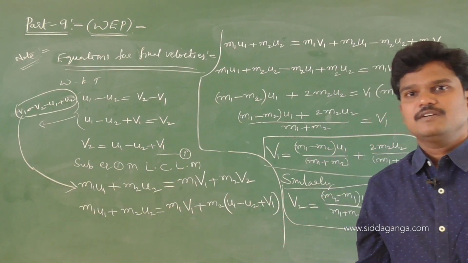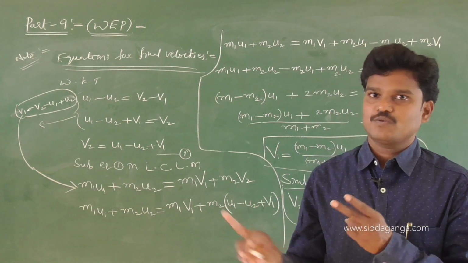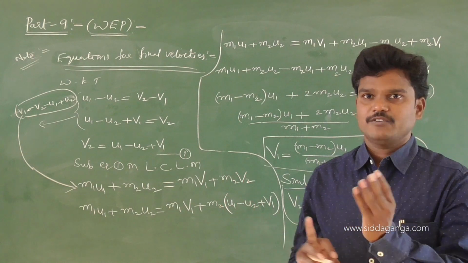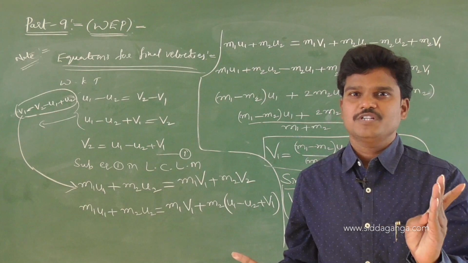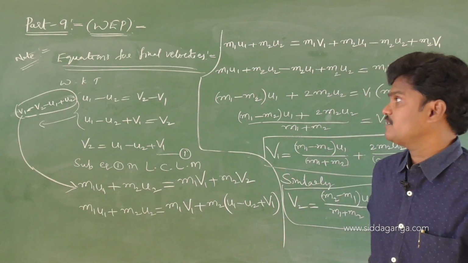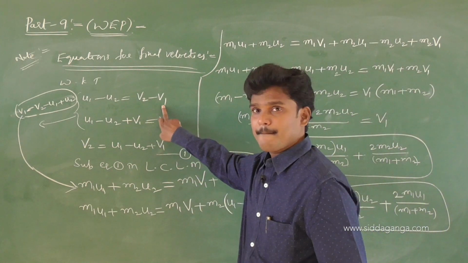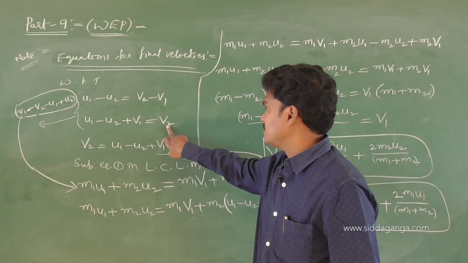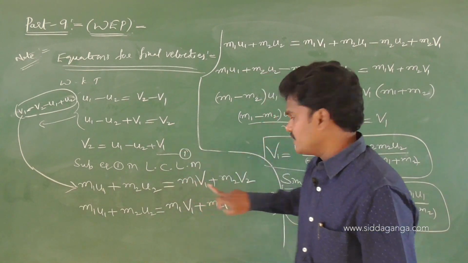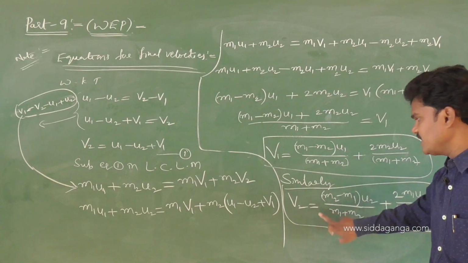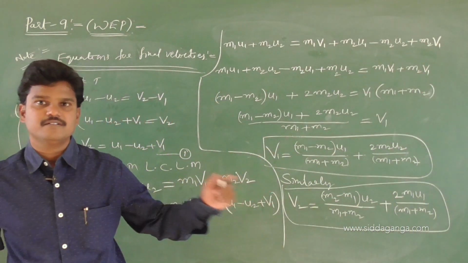So what I covered: in a collision, we know the definition of collision, elastic collision, inelastic collision, and one small derivation, that the relative velocity of approach before collision is equal to the relative velocity of separation after the collision. From this equation I calculated v2 and substituted it in the regular formula, then I got v1. Similarly I wrote v2. Okay, practice these equations. In the next sessions I will extend this topic.